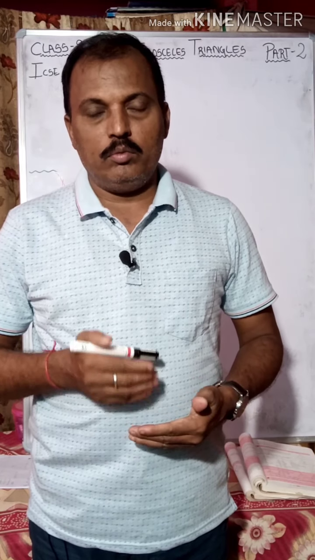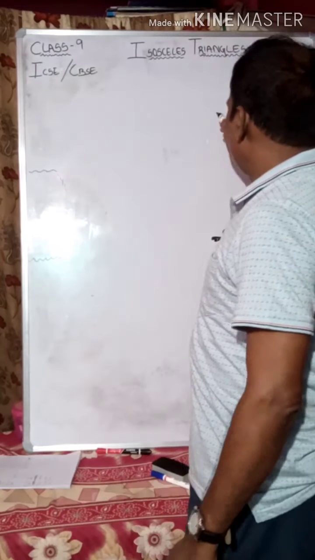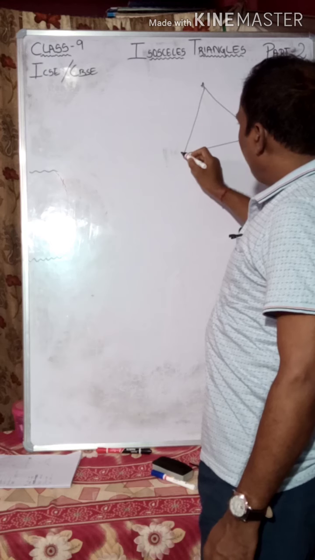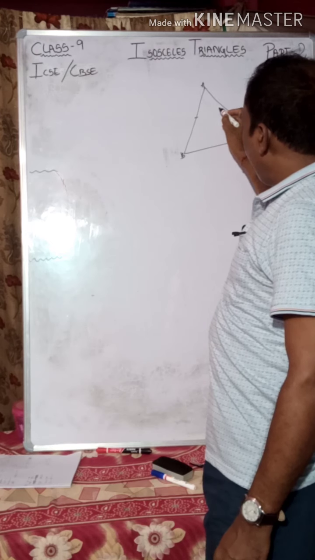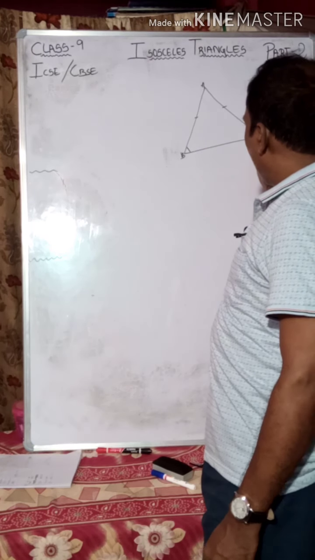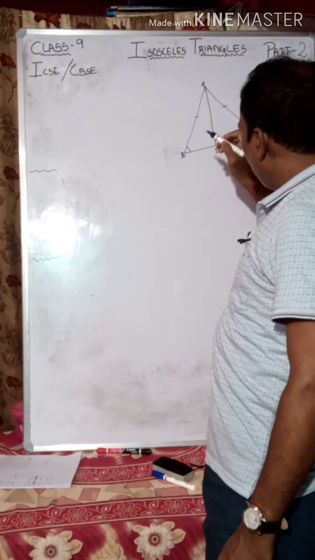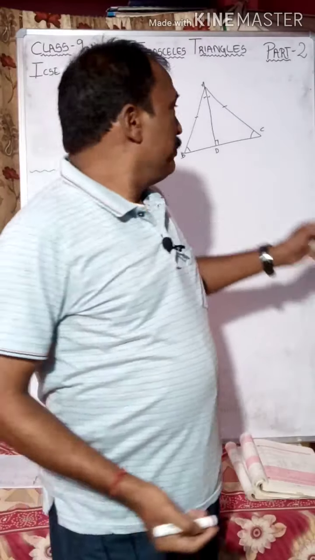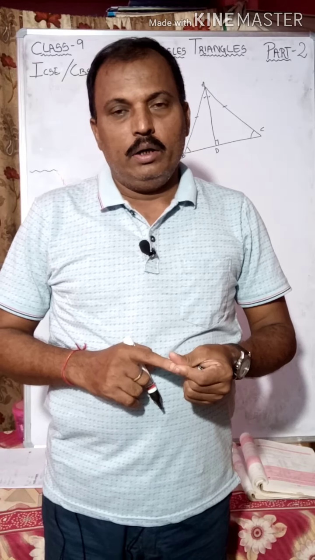Now here are some other points relating to isosceles triangles. This is an isosceles triangle ABC. AB is equal to AC, so angle B is equal to angle C. If this is the perpendicular, then this angle will be equal to this angle.